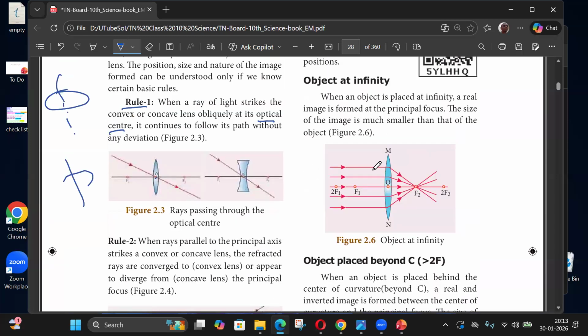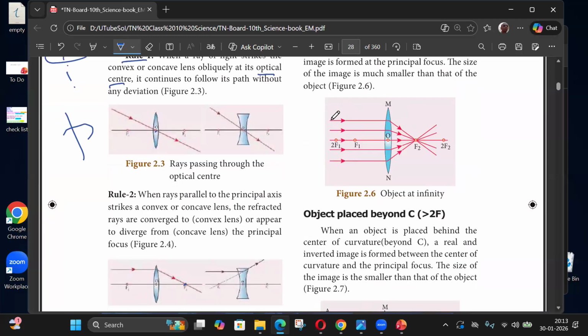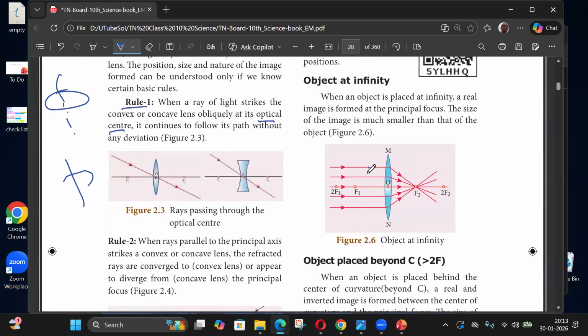Actually, before this, you should define what is focus. Focus, in the sense like you said, a parallel beam. It's called a beam because it's multiple rays, right? One single thing is called a ray. If you have a collection of them, it's called a beam.